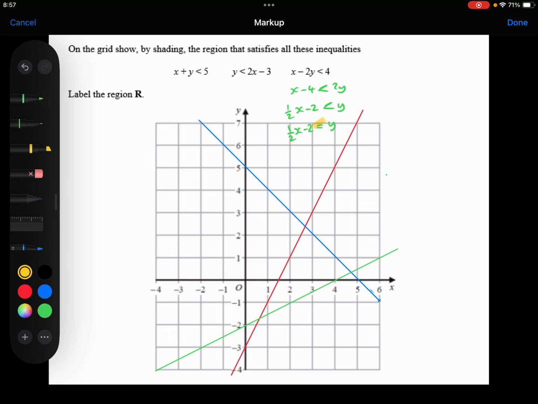And I need y to be above that line. So we're looking above the green line, but below the blue line and below the red line. And so we're looking at that little triangle there. Label it region R. Done.